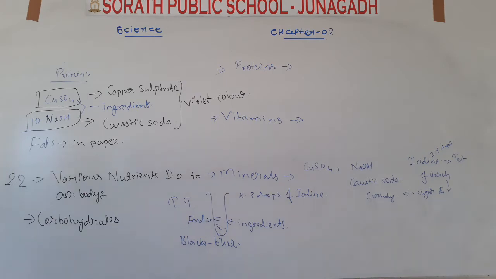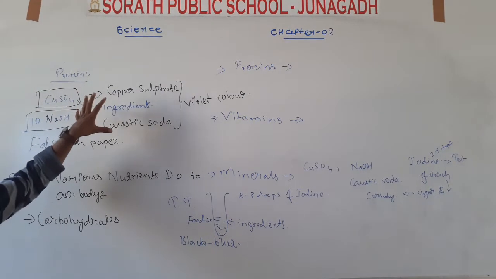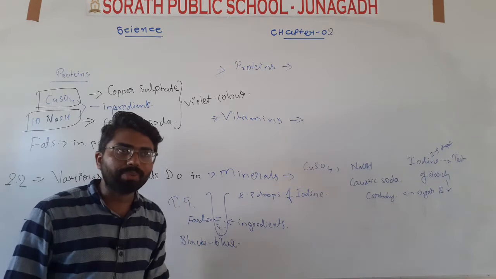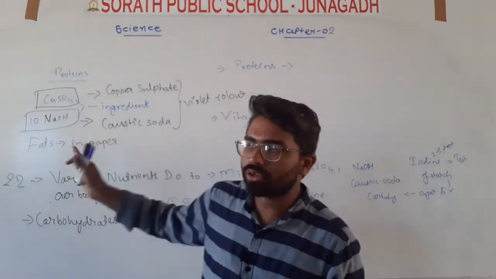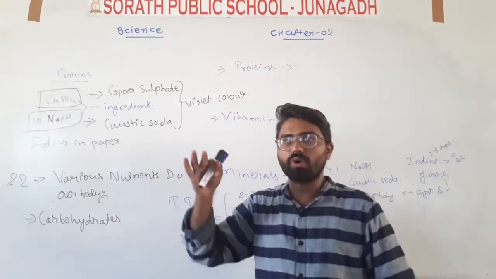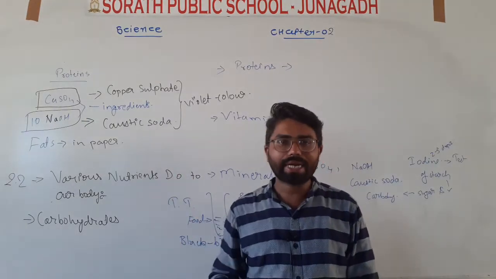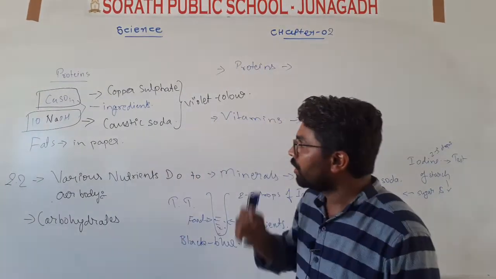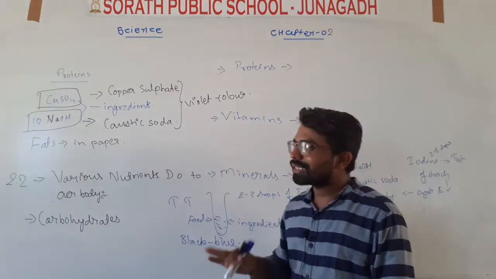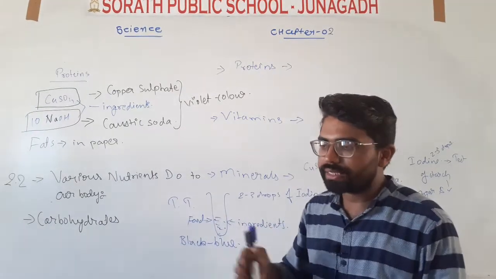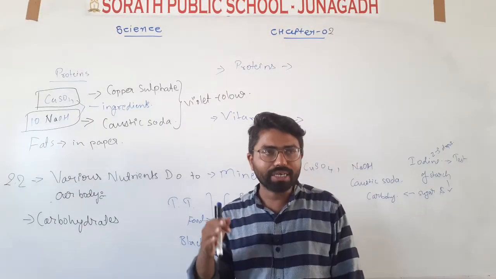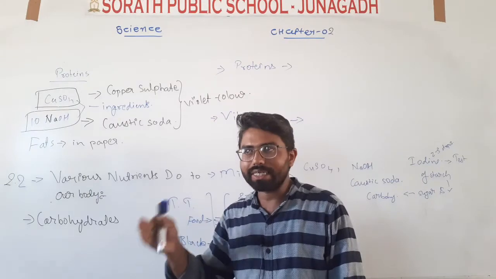In proteins you have to take the ingredients of the food, then powder it, then make a paste of it, and after that add CuSO4, that is our copper sulfate, and second one is our caustic soda, 10 drops of caustic soda. After putting the 10 drops of caustic soda in our solution of ingredients, after some time you will find that the color of the ingredients that we have used changes. It will change into a violet color.